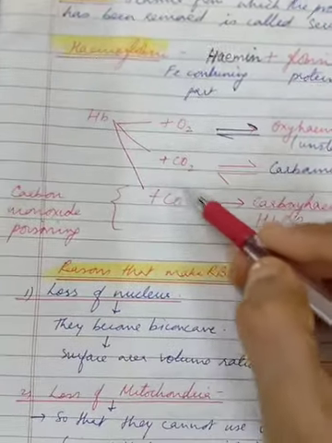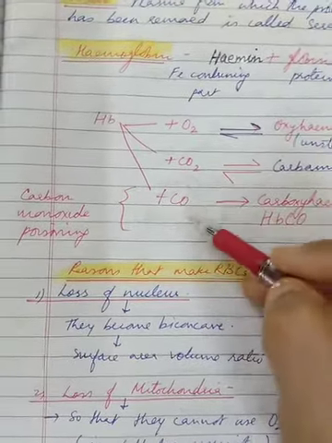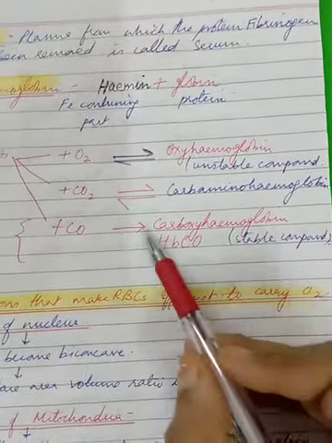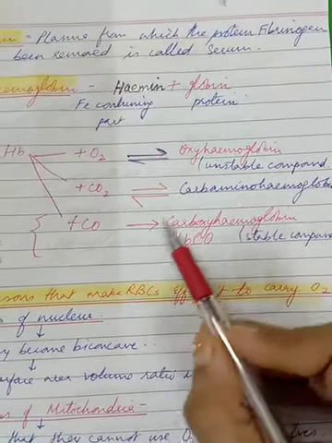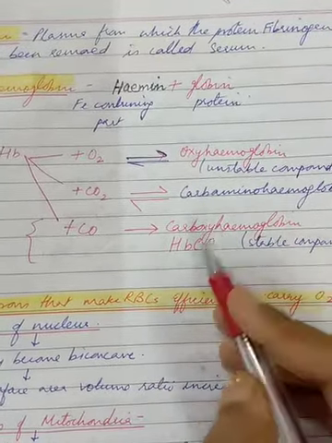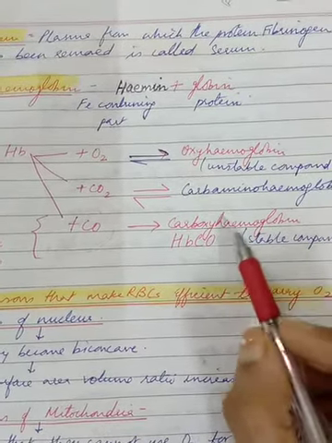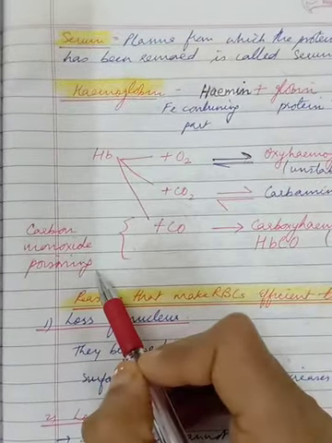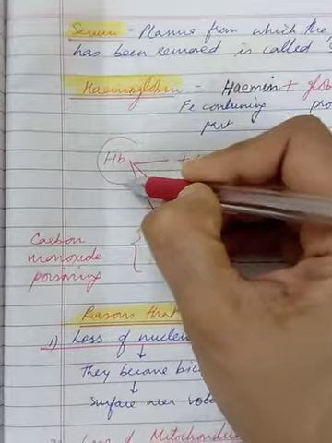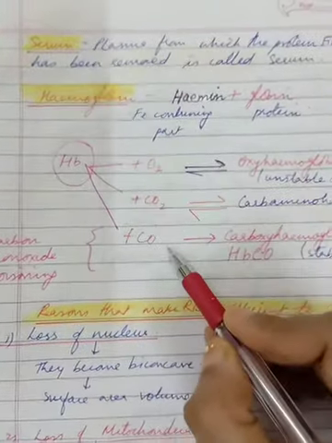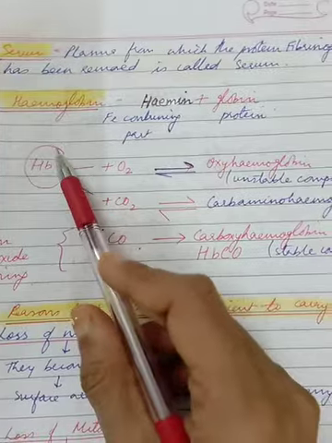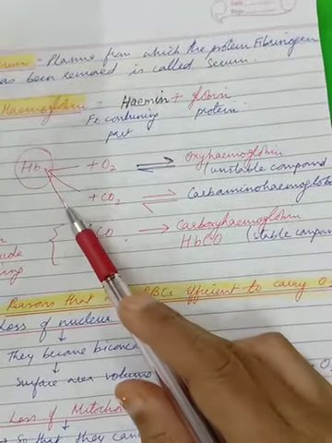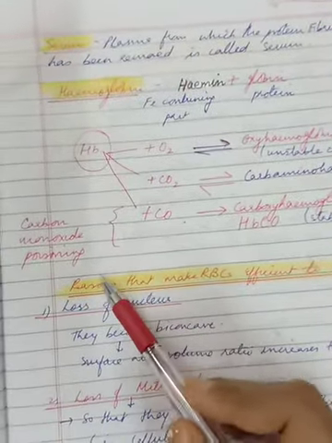But the maximum likeness for this gas, most poisonous carbon monoxide, when hemoglobin combines with carbon monoxide, it forms a stable compound. There's a single arrow. Stable means this substance, that is carboxyhemoglobin, HbCO, once formed will never break to release the hemoglobin. And the same is what we call as carbon monoxide poisoning. So hemoglobin, if this is an oxygen carrier, and suppose this is hooked with carbon monoxide, so there will be no free sites present on hemoglobin to carry oxygen, and thus a person dies in the same condition. We call this as carbon monoxide poisoning.